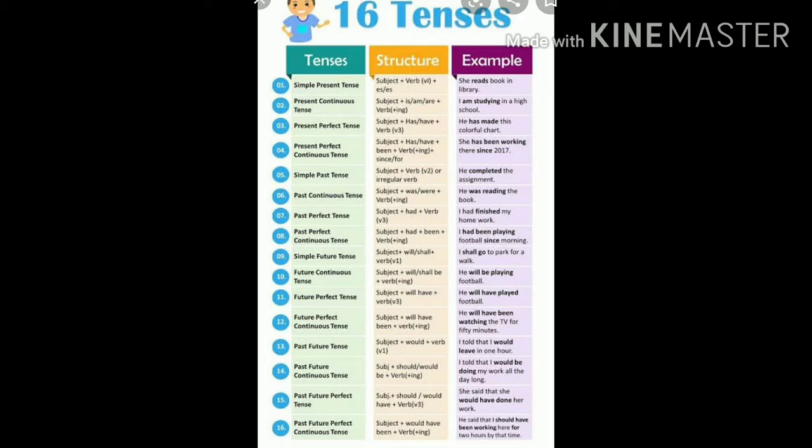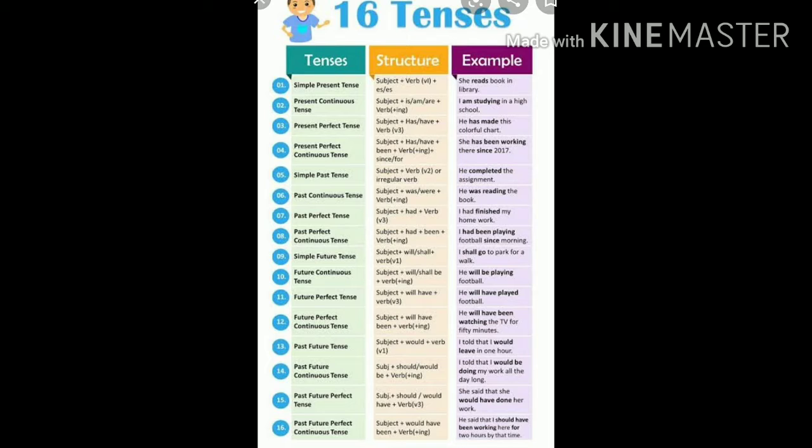Past future continuous tense, subject plus should or would plus be plus verb plus ing. Past future perfect tense, subject plus should or would plus have plus verb 3. Past future perfect continuous tense, subject plus would have plus been plus verb ing.